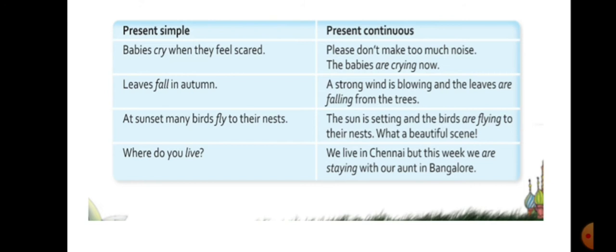We can read the last one. Where do you live? We live in Chennai, but this week we are staying with our aunt in Bangalore. So at present you are staying where? So that you will use in present continuous tense.